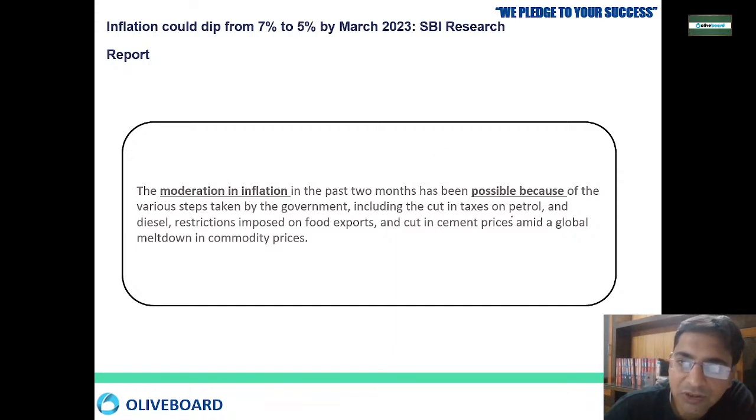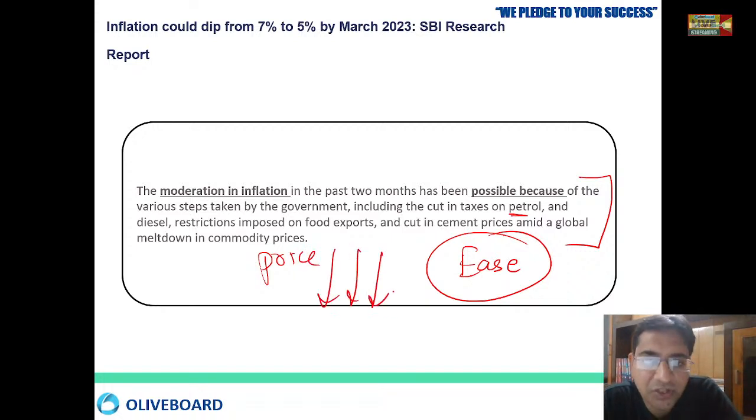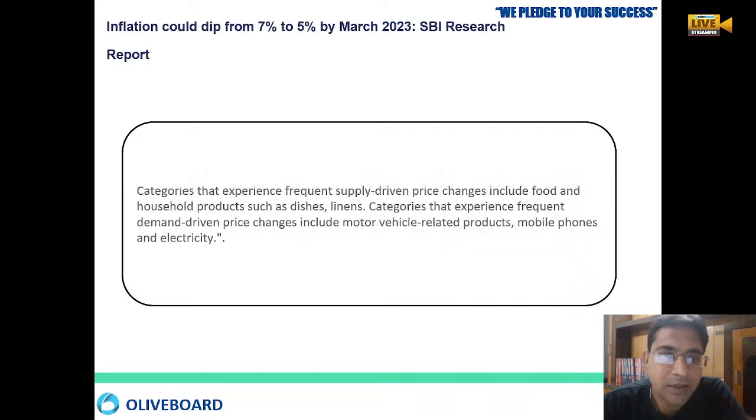The government has cut the taxes on petrol and diesel. The government has imposed restrictions on food exports. Okay, and there is a cut in cement prices. All these things are happening because of the easing of business. Because the government is using all these measures, the prices of goods are coming down. The government is removing restrictions, cutting cement prices and cutting taxes, and that is why the prices of goods are coming down.